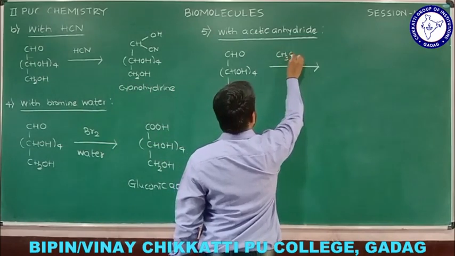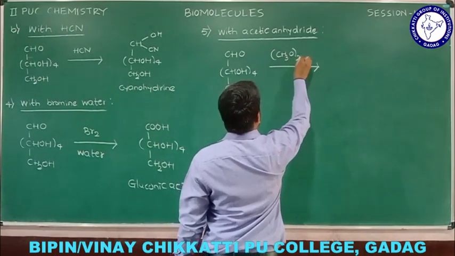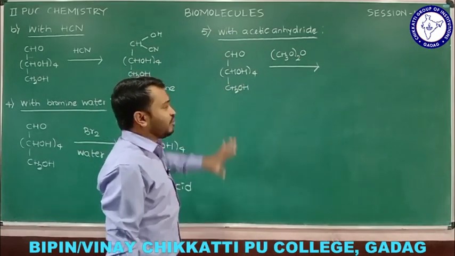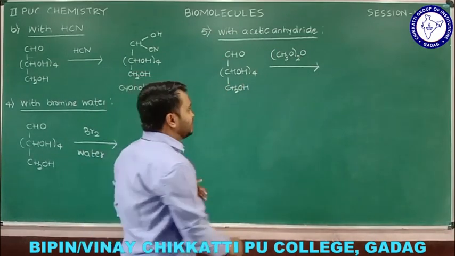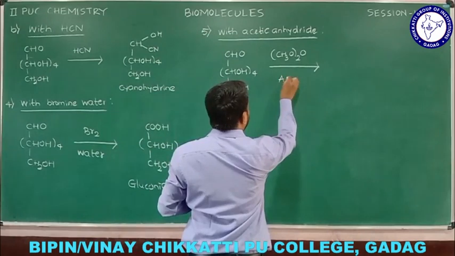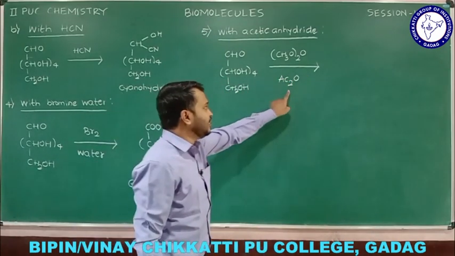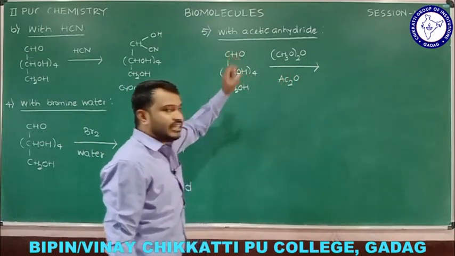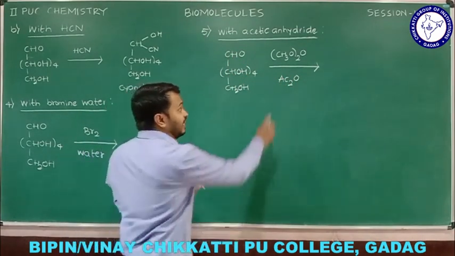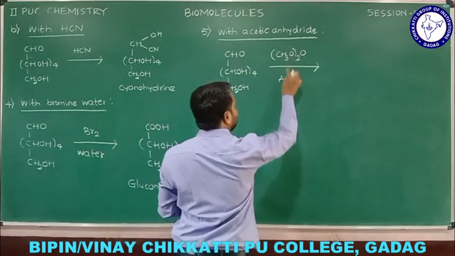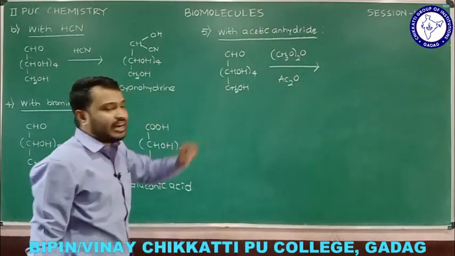That is CH3CO twice O, that is the formula for acetic anhydride. These days we use an abbreviated form of that, Ac2O. If we consider Ac2O, that is as good as acetic anhydride only. Remember, Ac stands for CH3CO. We have twice CH3CO and we have O: acetic anhydride.